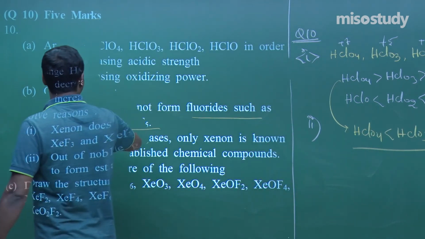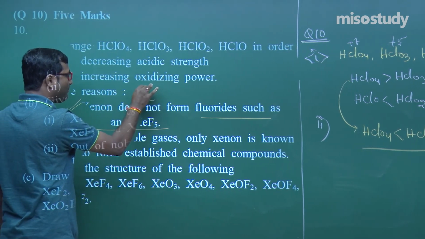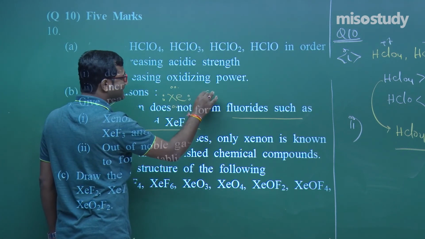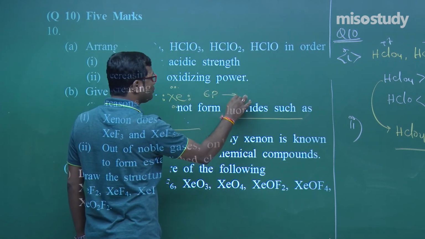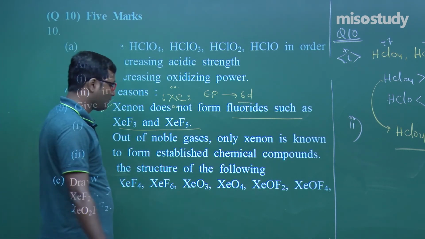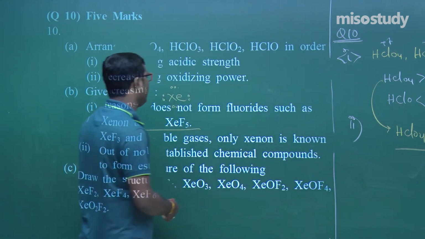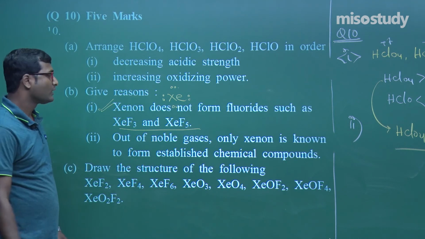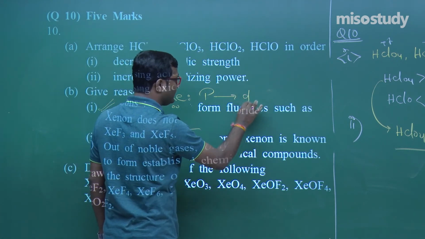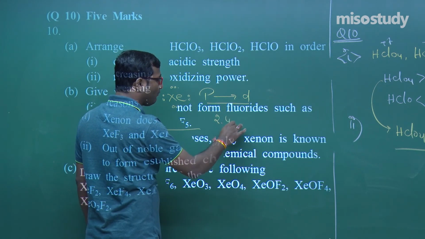This is a good question. Xenon does not form these. As we know, xenon has all paired electrons. So when the electron jumps from 6p to 6d, clear to you? Or what is the electronic configuration of xenon, it is 54. I think in 54 there is the involvement of 5p, not 6. Clear to you? So in xenon, when the electron shifts from p to d, there is the involvement of either 2, 4 or 6.